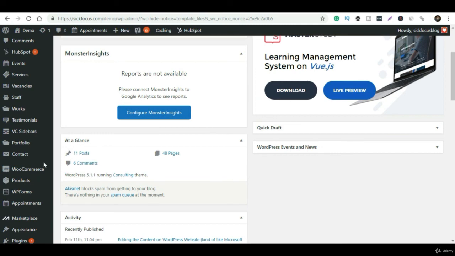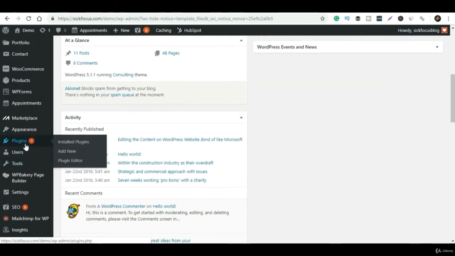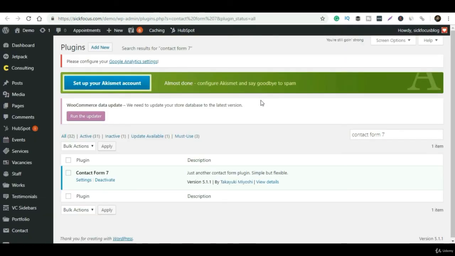This is a free plugin as I said, and once you are on the page you will have one option, Settings, and if you haven't activated it yet you have to activate it. Simply you will get one option as Activate, and once it is activated, you will get the option as Settings. So you have to go to Settings, and after that you have to edit the form. Once you click on Settings you will get to this page and you will have to create a form.